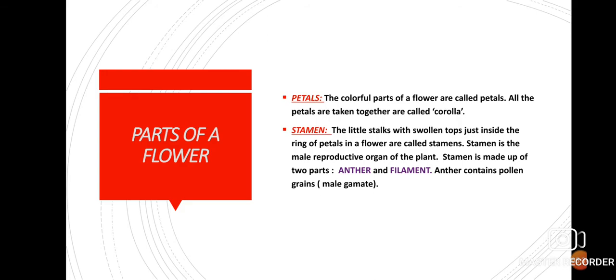Number one is filament, number two is anther. Okay. Now, anther is present at the top, and filament is present at the bottom. Now, what is the function of anther? Anther makes the pollen grains and stores them. Okay. Pollen grains are what? Pollen grains are the male gametes.